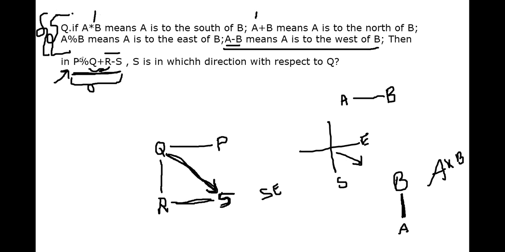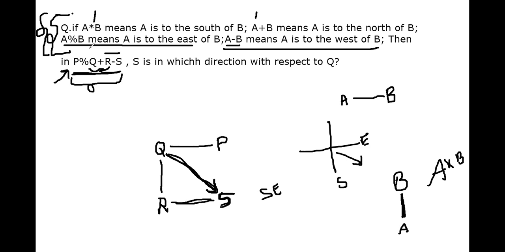With respect to the information, P percentile Q, we have to go to this question. Just substitute P in place of A, Q in place of B. If you substitute, tell me, P percentile Q means what will be the statement?